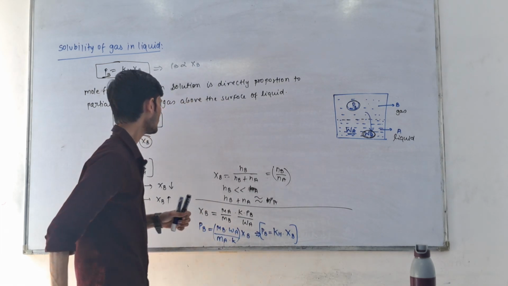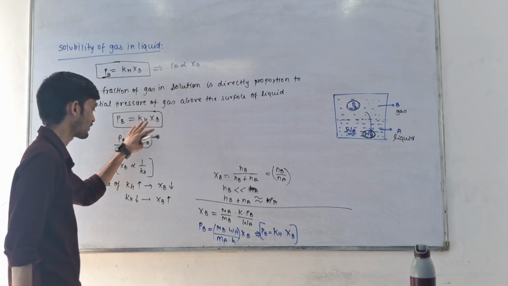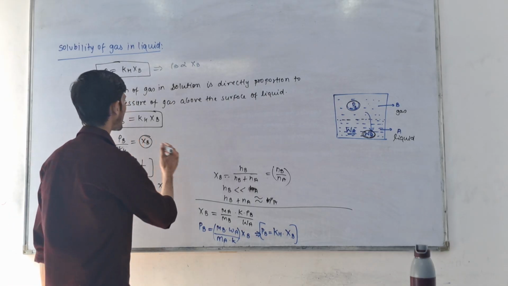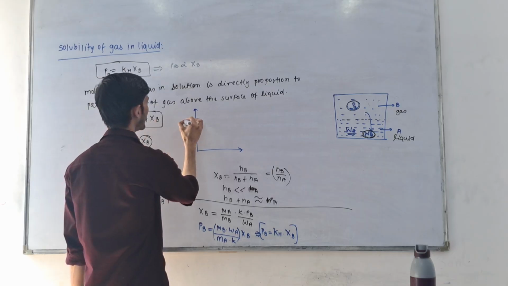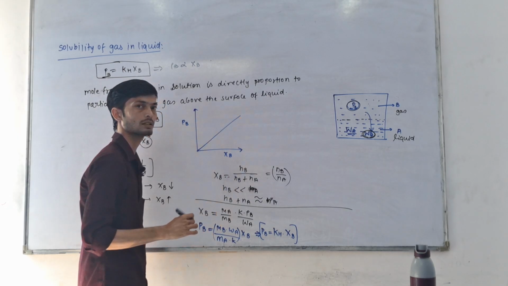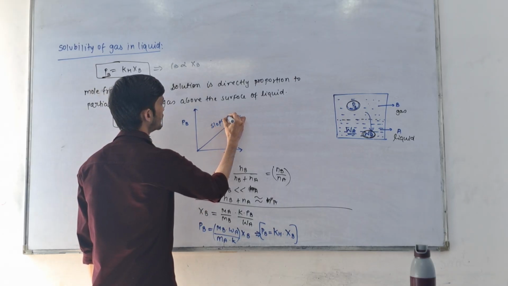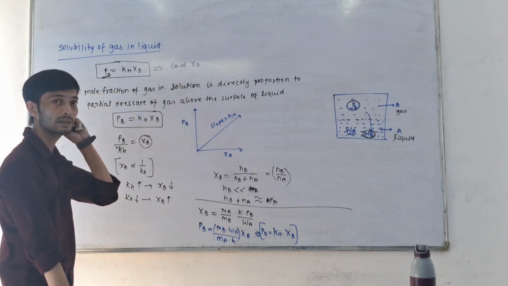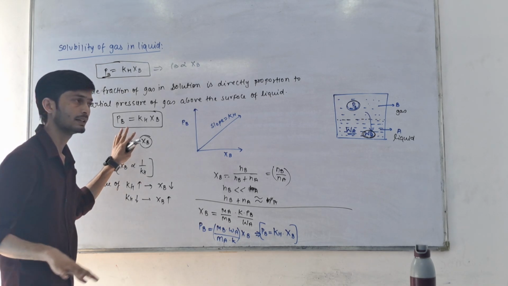So this is how the solubility of gas depends on the partial pressure as well as the KH of the gas. Now we can draw a graph here. Suppose this is PB and this is XB, then the graph will pass through the origin and it will be like this, and the slope will be KH. This is how the graph between PB and XB will be drawn. Now this is the complete Henry law.